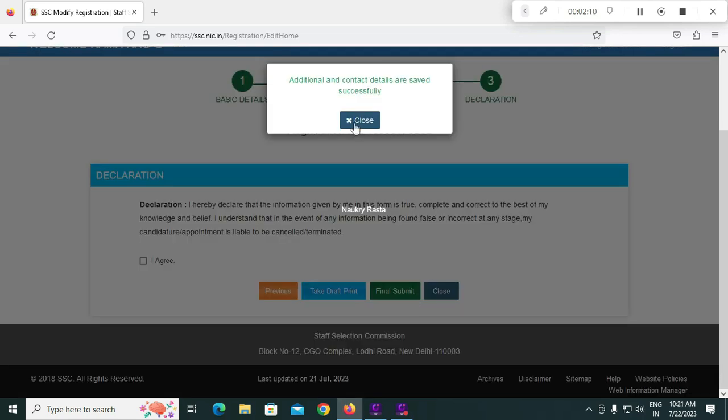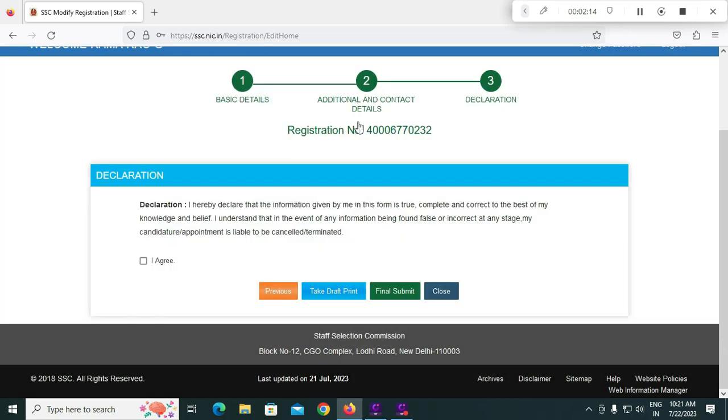Friends, next it shows like this: additional and contact details are saved successfully. Close this pop-up window, and we are in this declaration third tab. You have to check on this I agree button and take a draft print. If you want, you can take this draft print, or you can final submit the OTR registration of SSC.